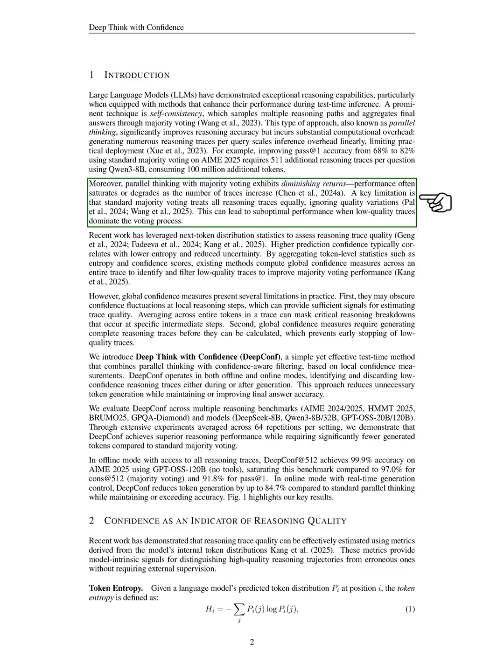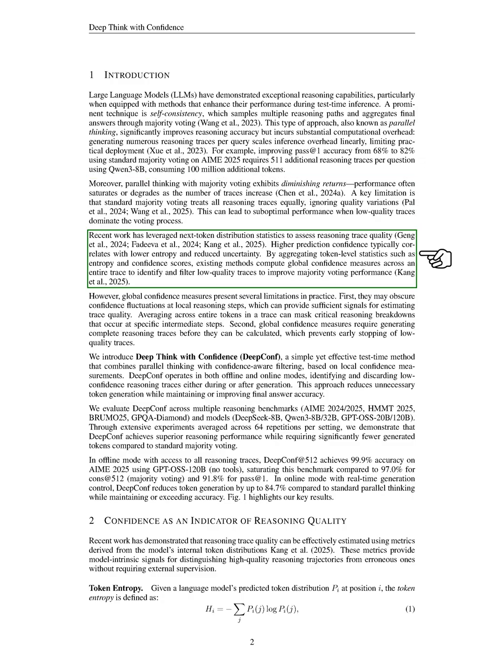Moreover, we note that the effectiveness of majority voting diminishes as we increase the number of traces, and it often overlooks the quality differences among them. This can result in poor performance if low-quality traces dominate the voting. Recent studies have shown that we can evaluate the quality of reasoning traces using statistics from the model's predictions. Higher confidence in predictions usually means lower uncertainty. By analyzing token-level statistics like entropy and confidence scores, we can filter out low-quality traces to enhance majority voting outcomes.